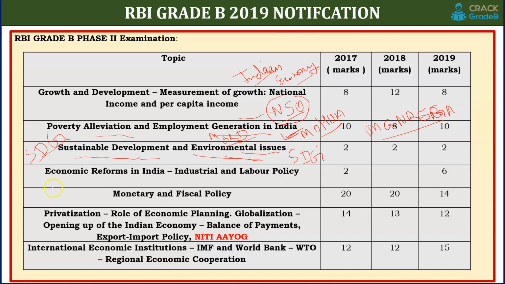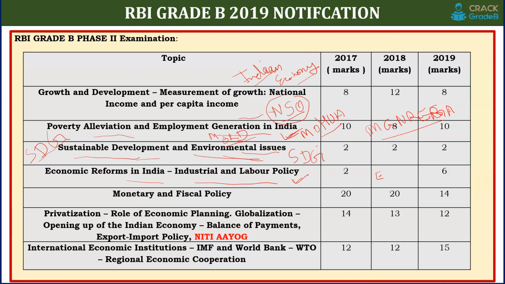And next is economic reforms in India, industrial and labor policy. In this you have to study the history, which you can do from the NCERT book or this book, Indian Economy by Vivek Singh. Then the recent labor codes: four codes were recently launched by the government of India. There were some amendments in the earlier labor policy and industrial policy, and these are four codes. Highlights of these four codes are very important. Easily you can find them, I think in this book Indian Economy by Vivek Singh, and also on Google. You can easily learn specifically the highlights.